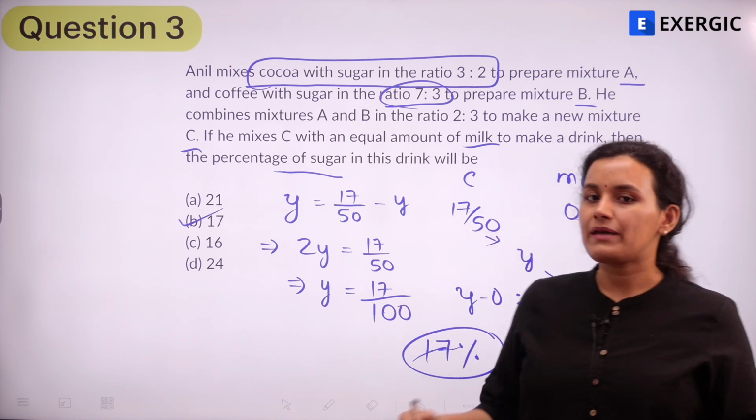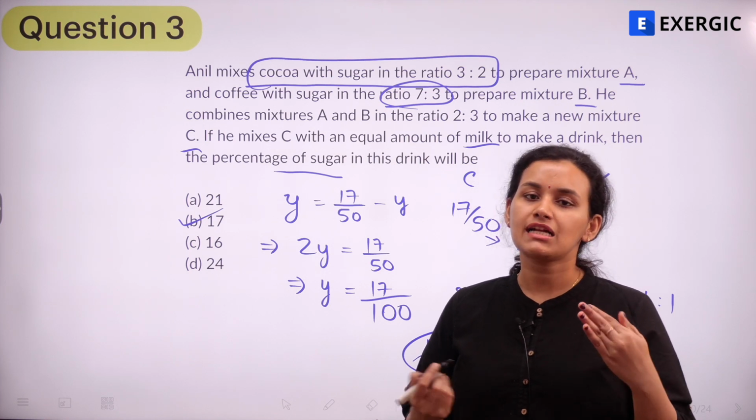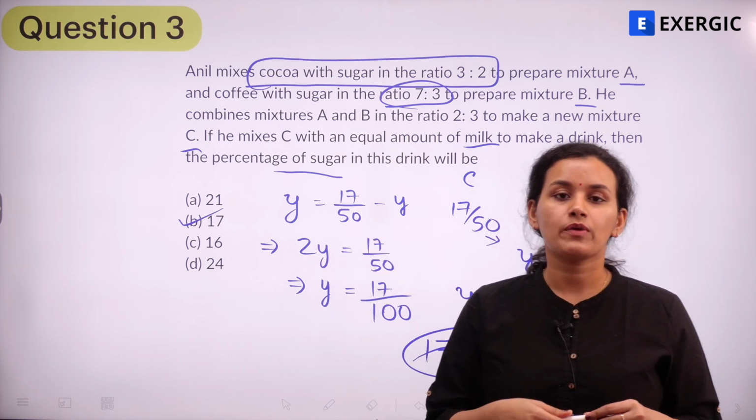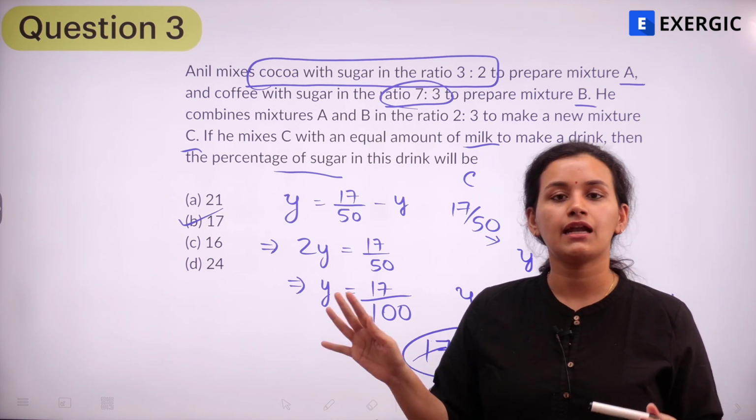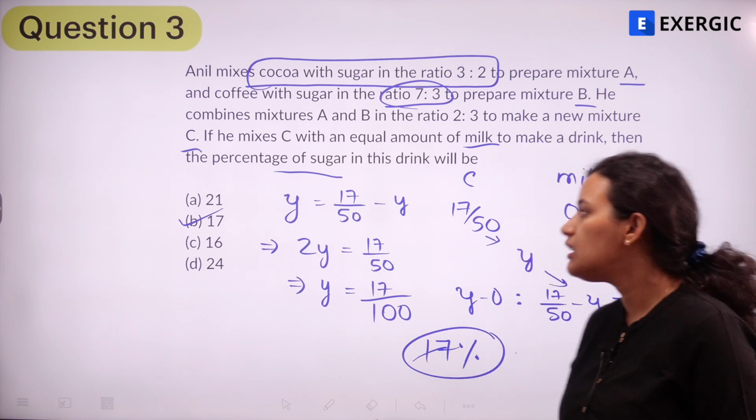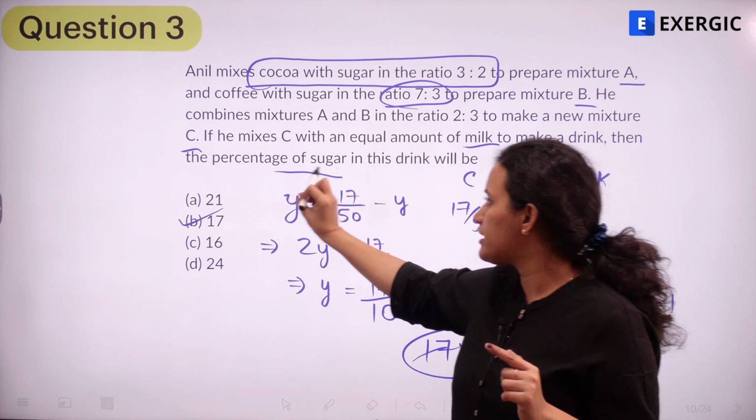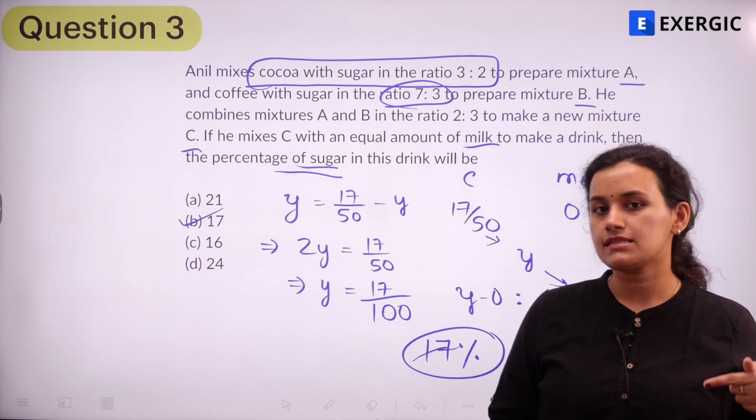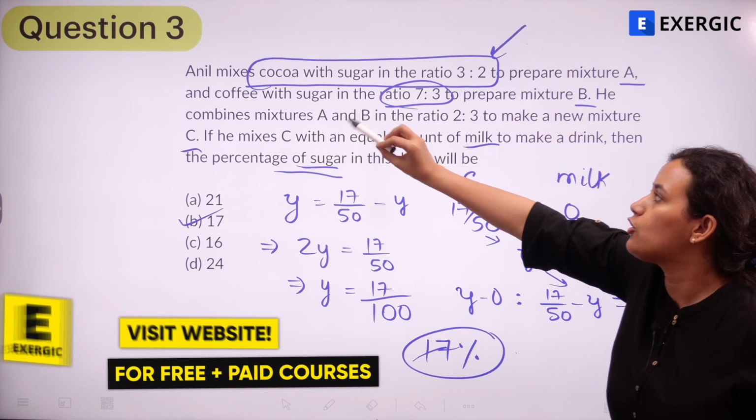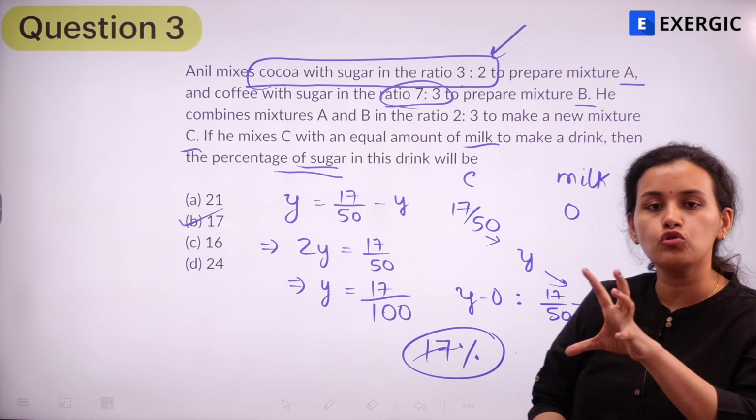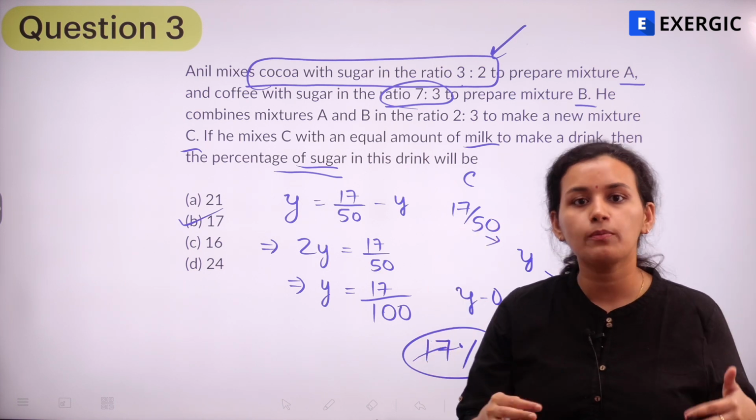Is it clear? So basically we have to work with the amount of sugar at each step because that's what we want to ultimately find out. So we are doing 2 steps of mixing, but the ratios have been given to us, so it makes the entire question very simple. Just make sure of 2 things: because we have to eventually find the percentage of sugar, at each step we are considering the amount of sugar, and also remember that the ratio of cocoa and sugar has been given as 3:2. So the amount of sugar is not 2/3. Right? The amount of sugar is 2/5.